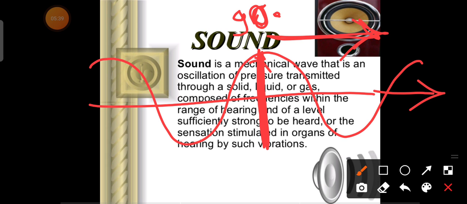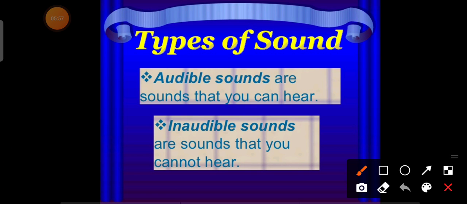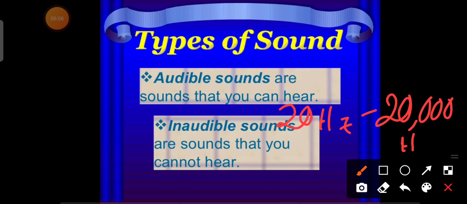Okay. Now our next topic is types of sound. There are two types of sound. One is called audible sounds, and the other is called inaudible sounds. Audible sounds mean, we cannot hear all the sounds present in the cosmos. We can hear a particular range of sound, and that range is between 20 hertz to 20 kilohertz, or 20,000 hertz. We can hear only those sounds which have frequencies between 20 hertz and 20,000 hertz.